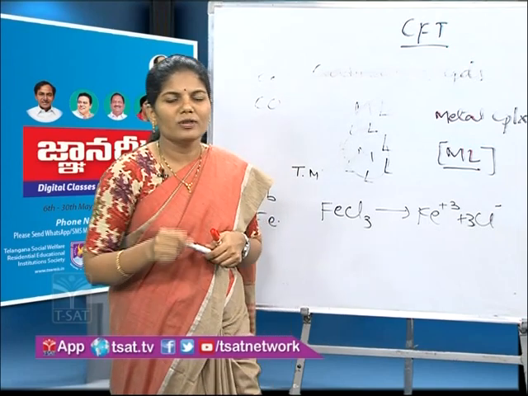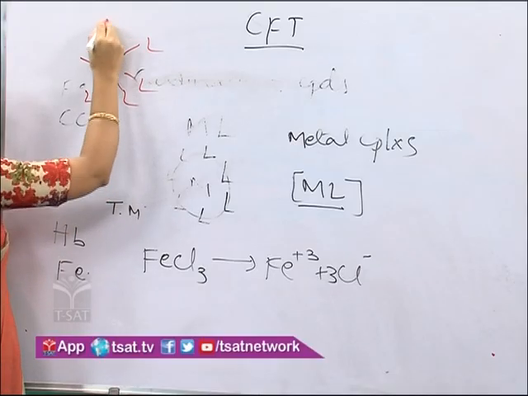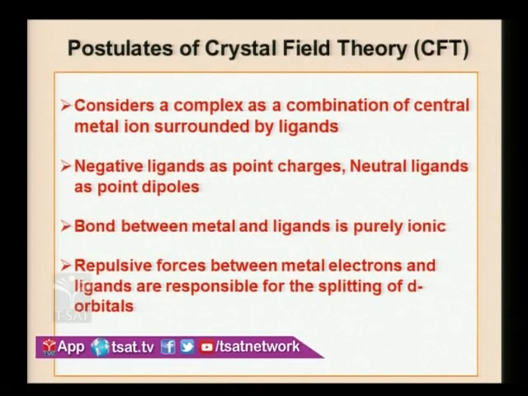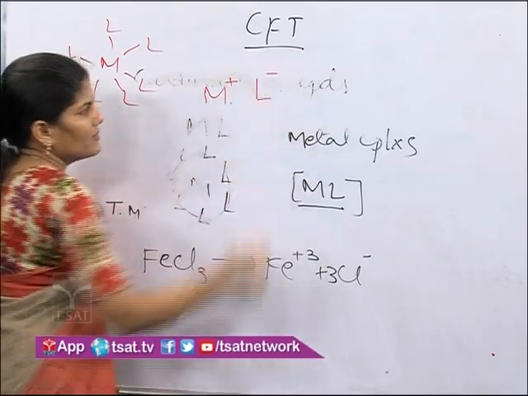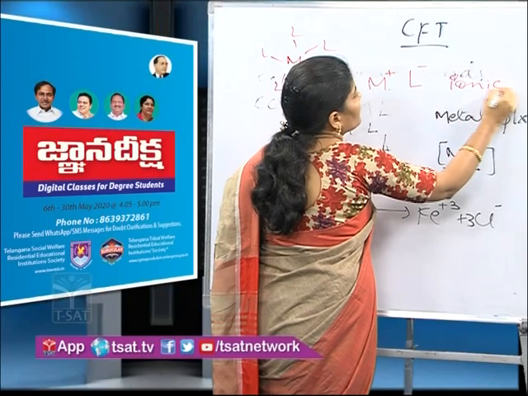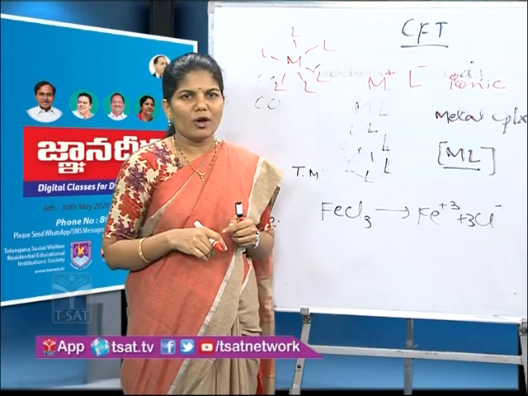Okay, let us see the postulates of crystal field theory. This theory considers a complex as a combination of a central metal ion surrounded by ligands. Next point is, there is electrostatic attraction between the metal's positive charge and the ligand's negative charge. Because of this electrostatic attraction, the bonding between the metal and ligand is an ionic bond. So, according to crystal field theory, the bond between the metal and ligand is an ionic bond.